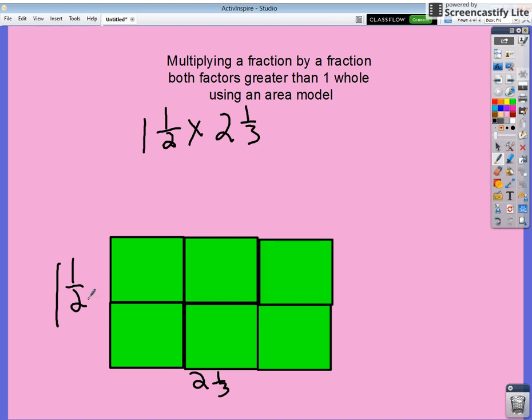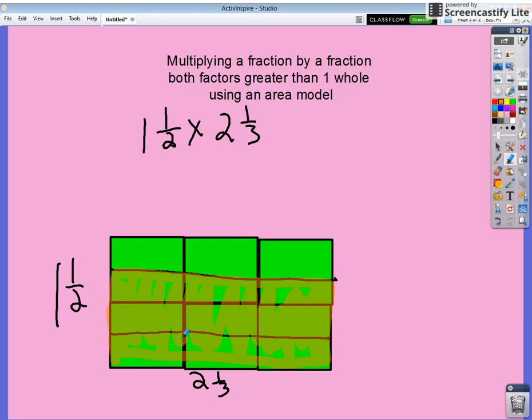I can see that the 2 is my denominator, so each whole for my length will be partitioned into 2. Partition all these wholes by half and all of these by a half. And then I can highlight what I have. I have 1 whole and a half, and I have that all the way across. And that represents my 1 and 1/2.